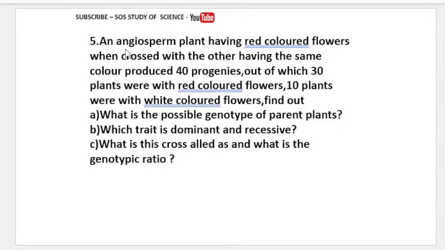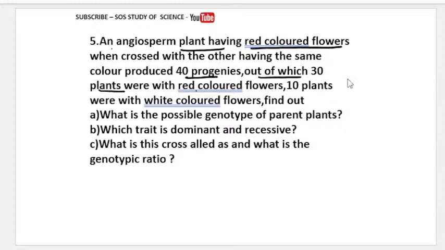Yes. The first question is: an angiosperm plant having red colored flowers, when crossed with the others having the same colored flowers, produced 40 progenies, out of which 30 plants were with red colored flowers and 10 plants were with white colored flowers. So what I am saying is, an angiosperm plant having red colored flowers.